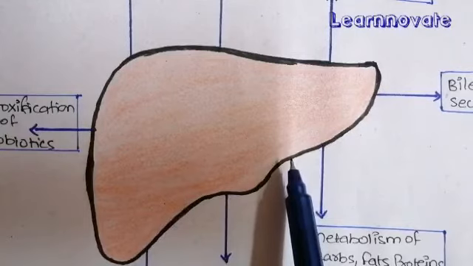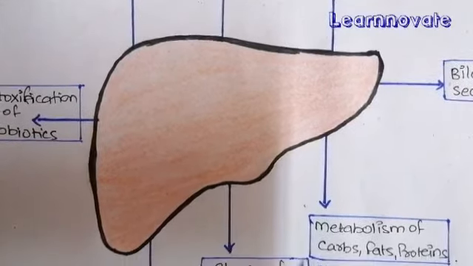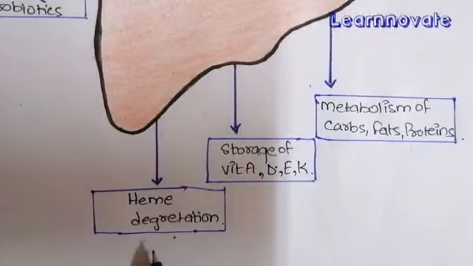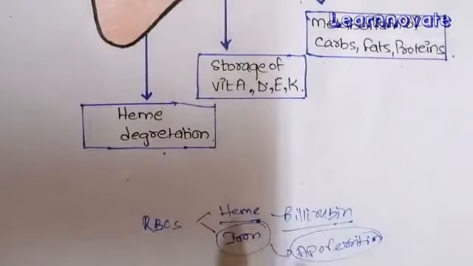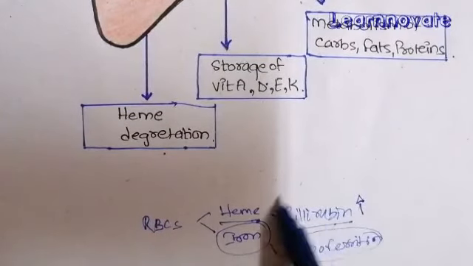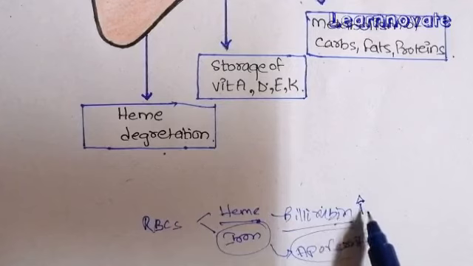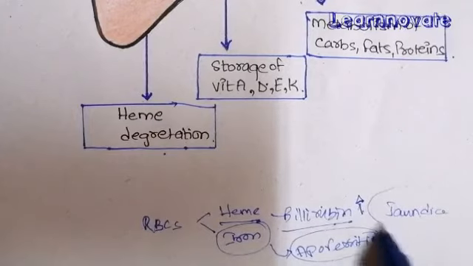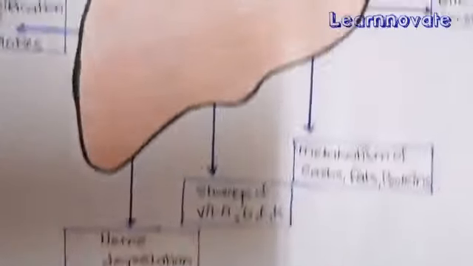Also, one more thing that is related: when there is more and more RBC breakdown, there will be more and more heme degradation, and ultimately what happens in the heme degradation, there will be an increased quantity of bilirubin. When this bilirubin increases, it will be excreted in the urine and will be deposited in the body tissue, so it will cause jaundice. So this is a major pathology of the liver.